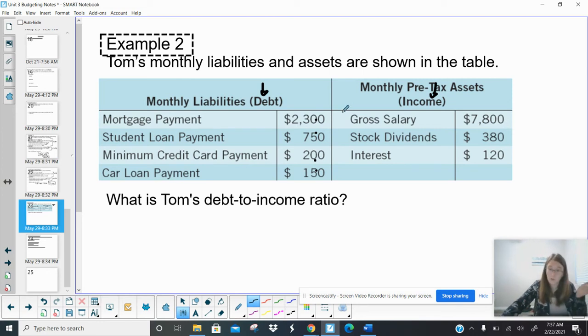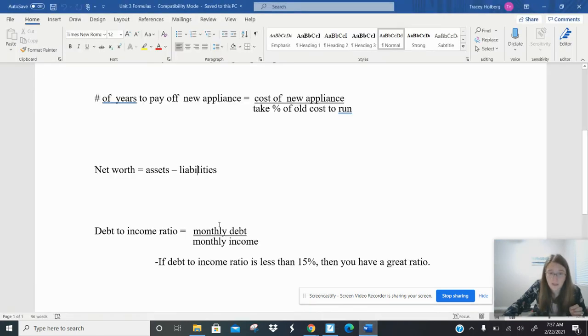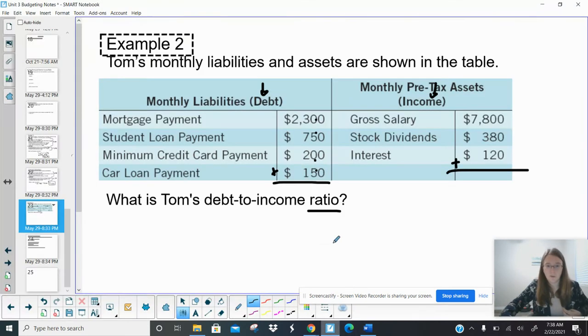Now, it's going to work out the same way, though, where we need to add each column together. Here's all the debts. Here's all the incomes. But again, this is now a ratio, and the formula is to divide because we're talking about a percentage of how much of your income is going towards paying off your debts. So go ahead and add these, and we'll come back and check.